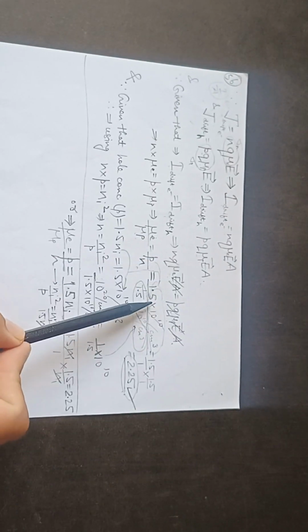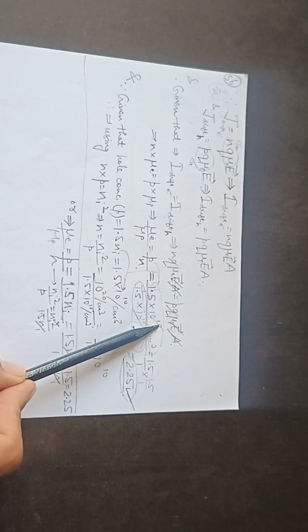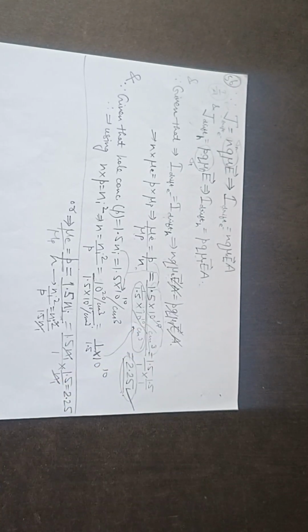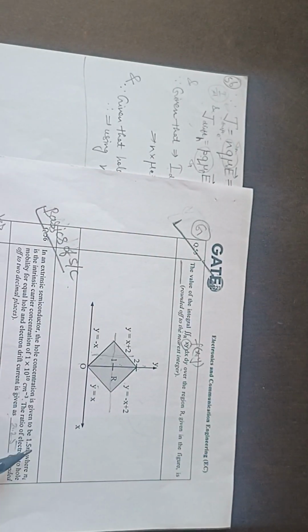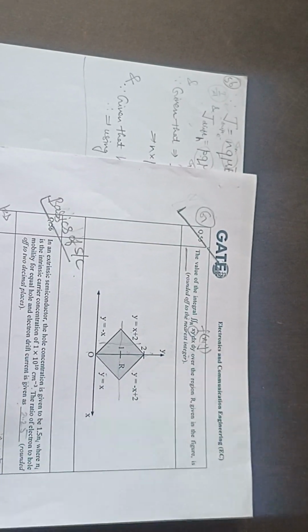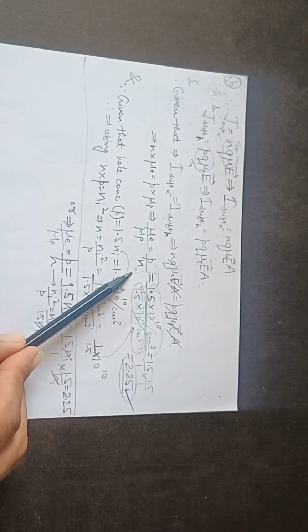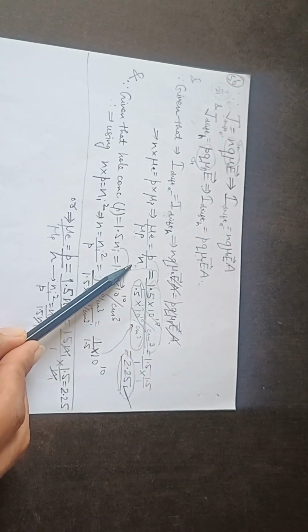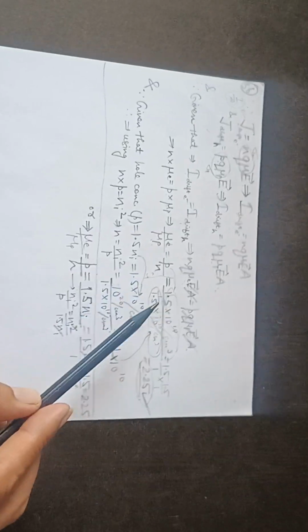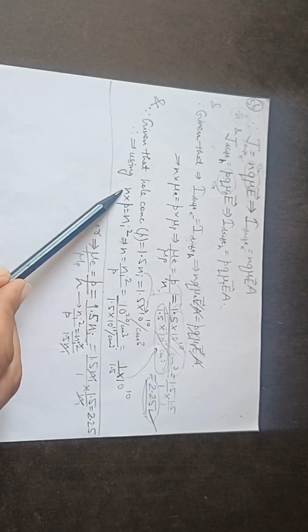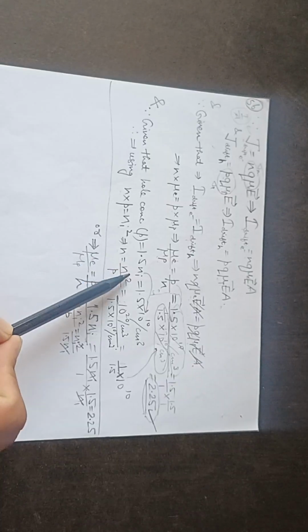So the hole concentration is 1.5 into 10 raised to power 10. Okay, it is given that hole concentration is 1.5 Ni, and Ni is given, so 1.5 into 10 raised to power 10. And now electron concentration we can find using mass action law, that np is equal to Ni square, so n is equal to Ni square by p.